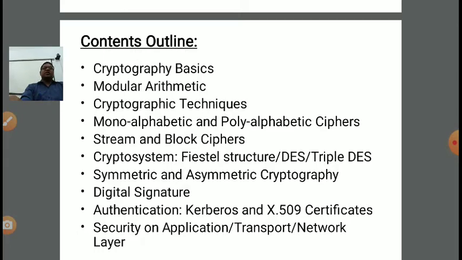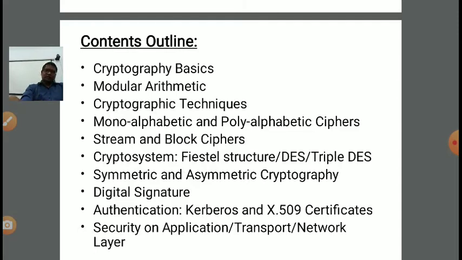Then we discussed symmetric and asymmetric aspects of cryptography techniques. In symmetric, as the name implies, at the sender and receiver we use a symmetric key, meaning the same key, shared key or private key. The problem here is that we need to share the key. As per Kerckhoffs's principle, we need to ensure the secrecy of the key rather than focusing on the secrecy of the message. The ciphertext can be transmitted in an unsecure channel. We need to ensure the security of the key. That says Kerckhoffs's principle, right?